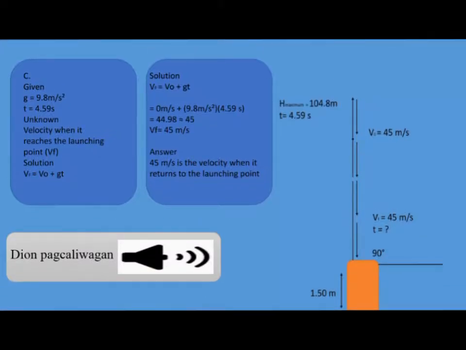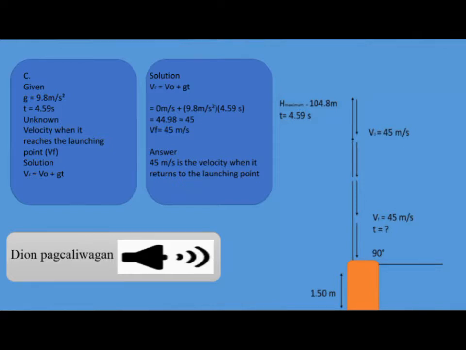What is the velocity of the arrow when it returns to its original height? The given values to be used are the value of g, which is 9.8 meters per second squared, the value of t, or time, which was solved in letter A, which is 4.59 seconds, and the initial velocity is 0 meters per second, as the projectile has already reached the apex of its vertical trajectory and is now falling back down.